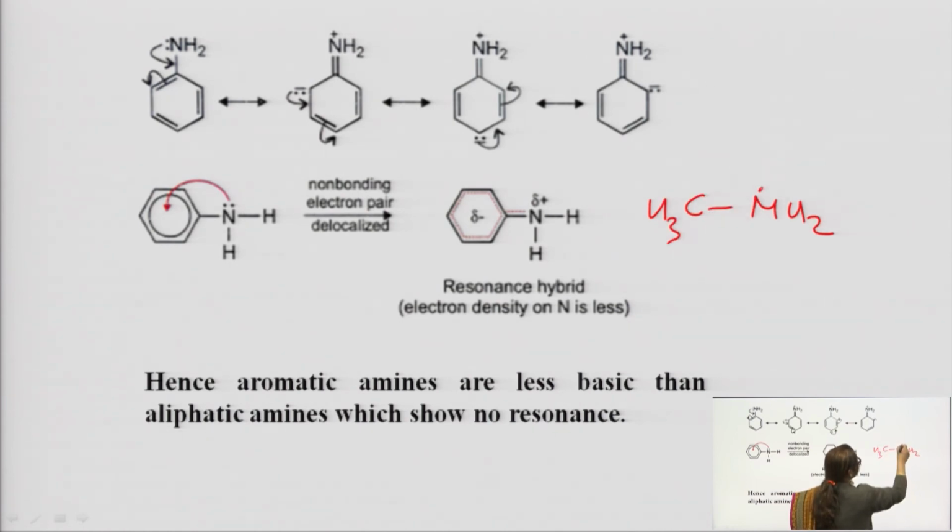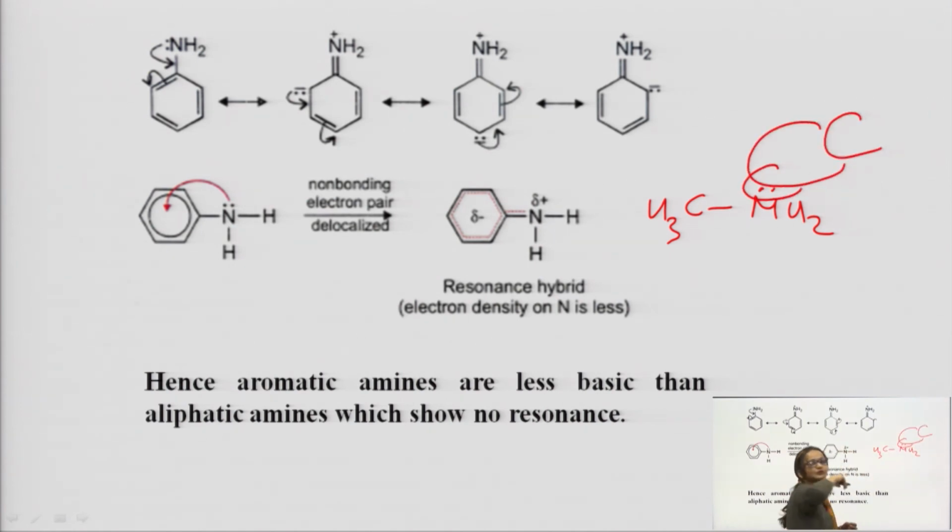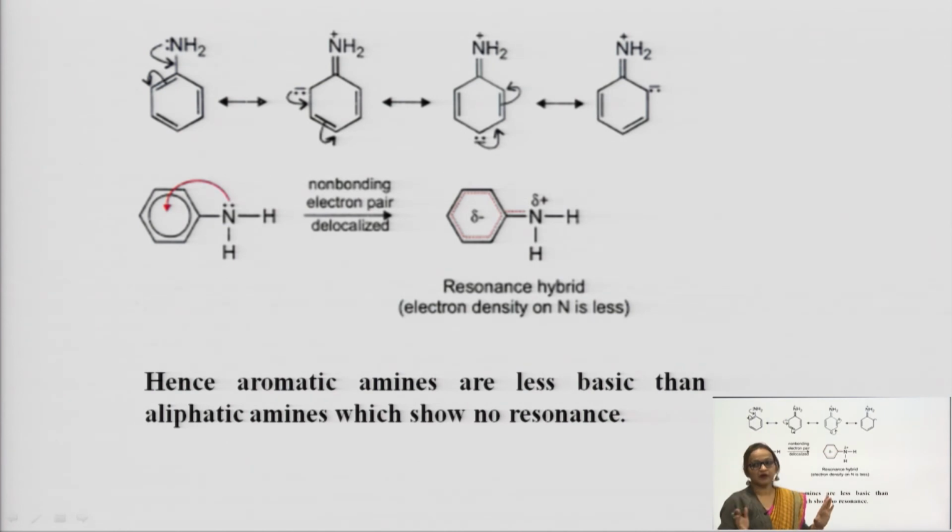Nitrogen is having a lone pair of electrons, nobody is there, no siblings, no parents, no offsprings who can take your property, then you can give these electrons very easily to others. That is why it is known as more basic than aromatic amine. Till now, I hope that you understood why the amines are basic, why aliphatic amines are basic, why aromatic amines are basic, and relatively why aromatic amines are less basic, right.